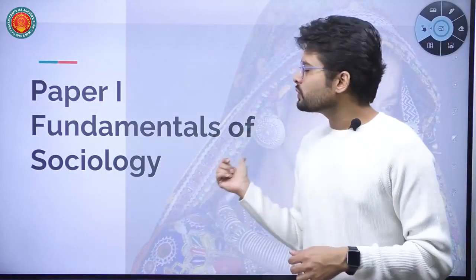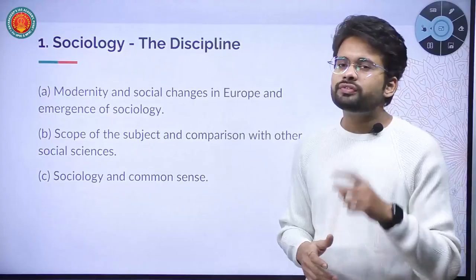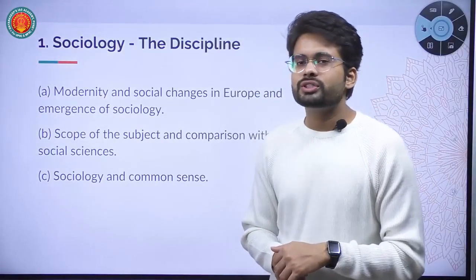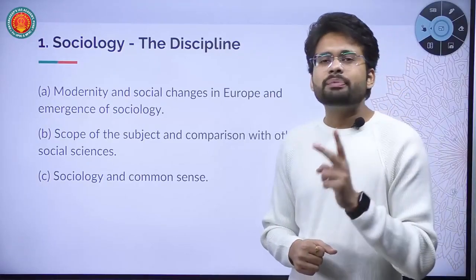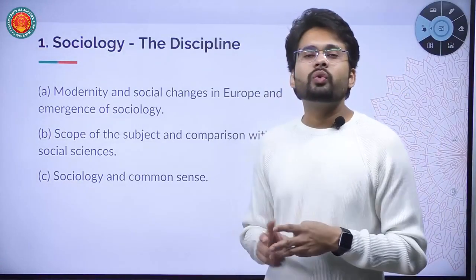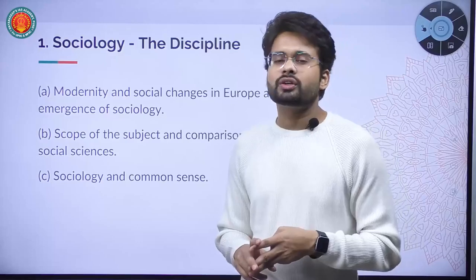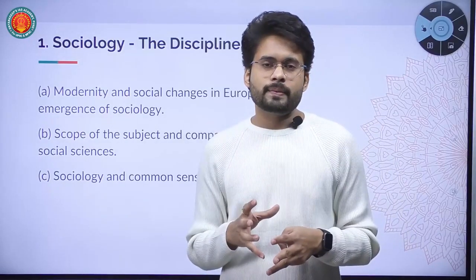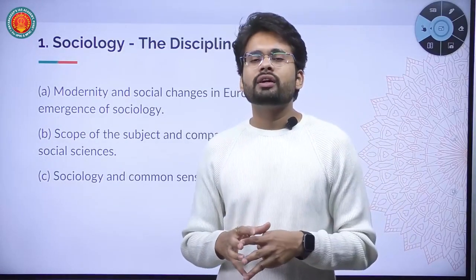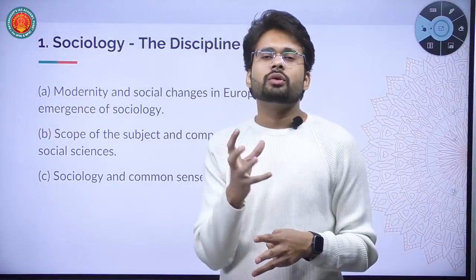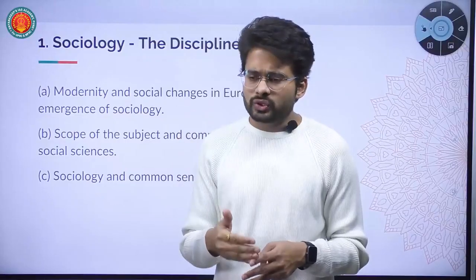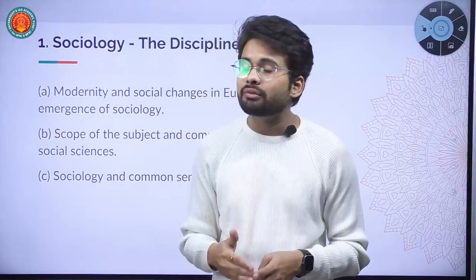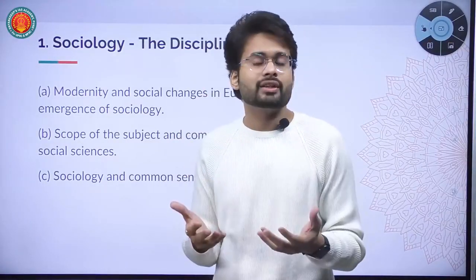Paper 1 of sociology optional starts with the first chapter, Sociology, the Discipline. Chapters 1, 2 and 3 are the basic foundational chapters, in which we will get broader clarity about sociology as a discipline, what sociology is, how it studies society, what its research methods are, and such concepts.